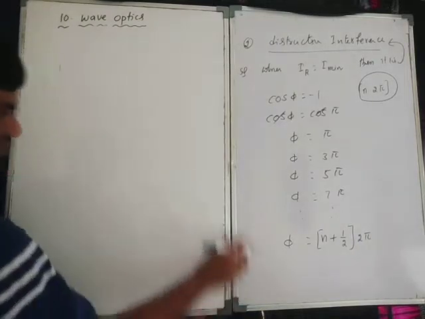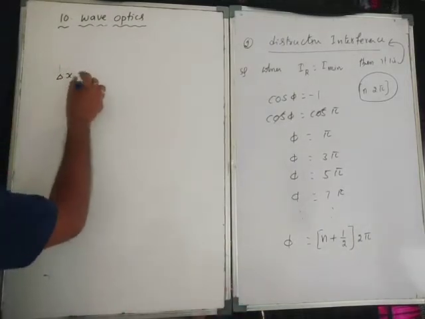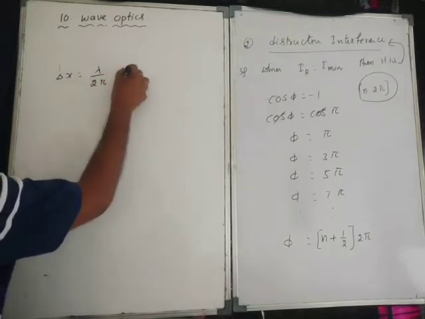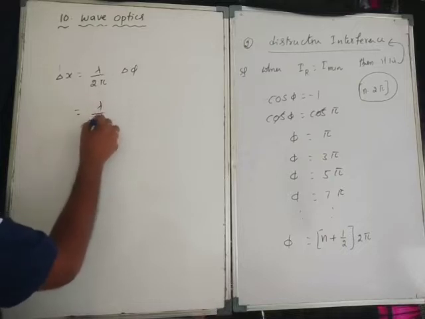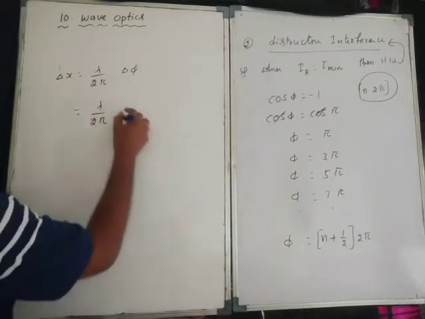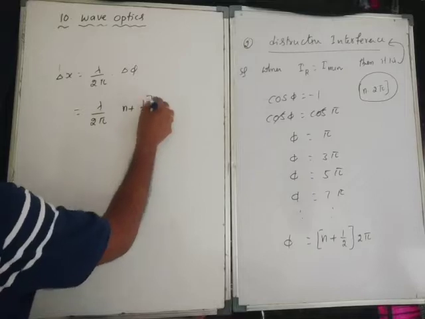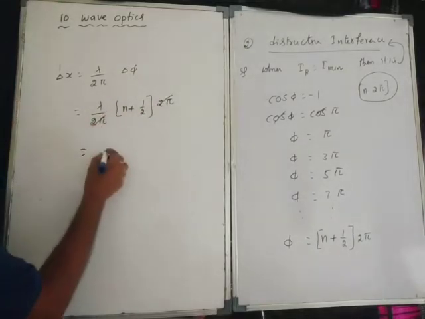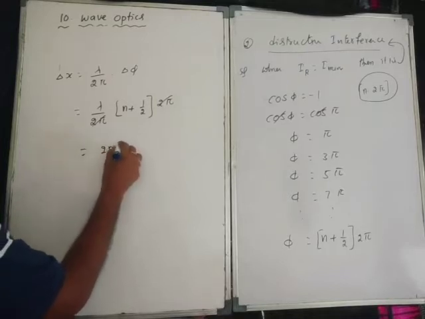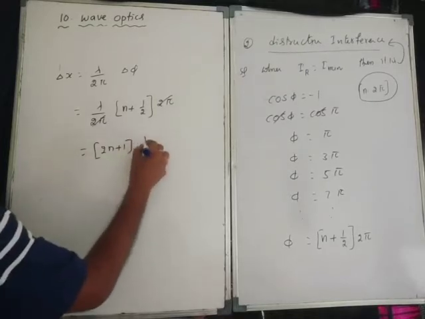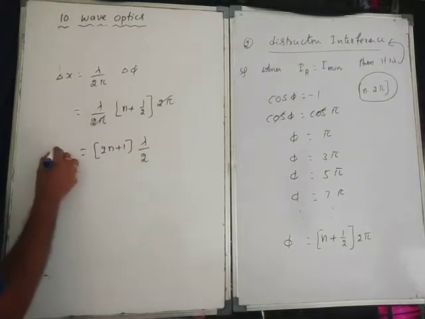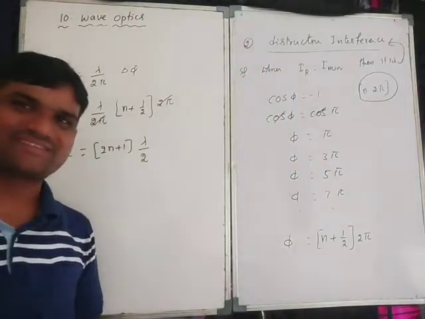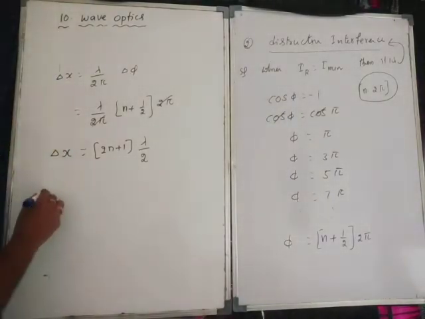Then path difference is equal to what? Delta x is equal to lambda by 2 pi into delta phi. So lambda by 2 pi into delta phi, with delta phi being n plus 1 by 2 into 2 pi. So 2 pi gets cancelled. Therefore, delta x is 2n plus 1 into lambda by 2. I have given coherent source already. Right.